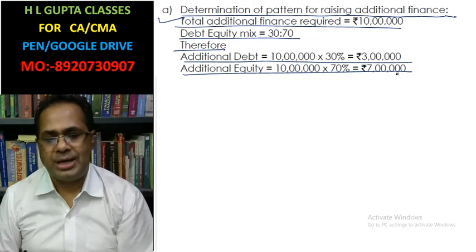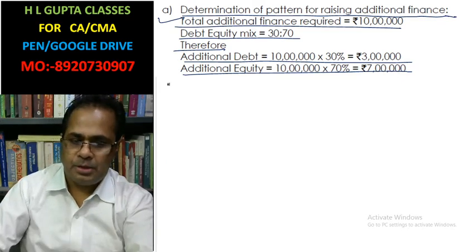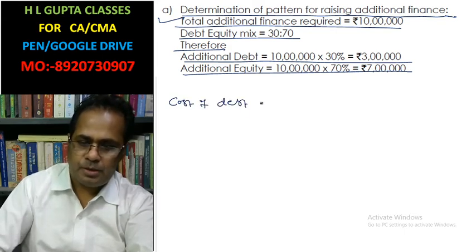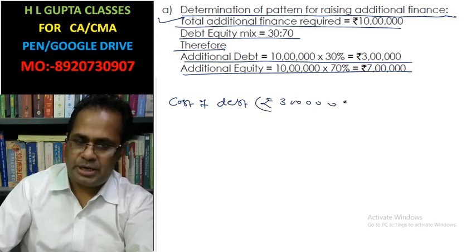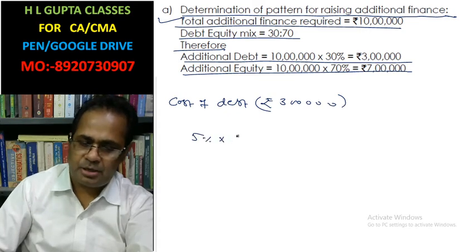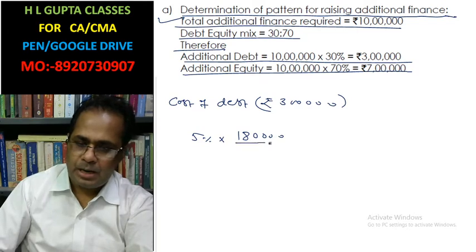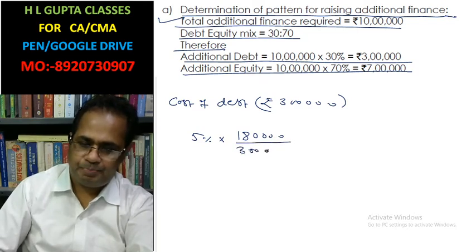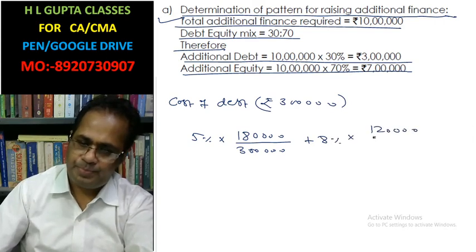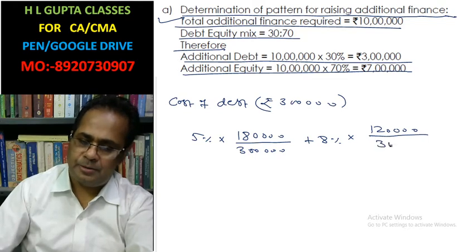Now we have to calculate the cost of debt. This is a rupees 3 lakh debt. So how will you calculate? 5% cost is incurred on 1,80,000 out of 3 lakh, plus 8% cost on 1,20,000 out of 3 lakh.